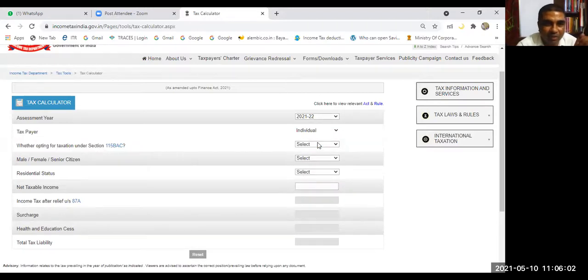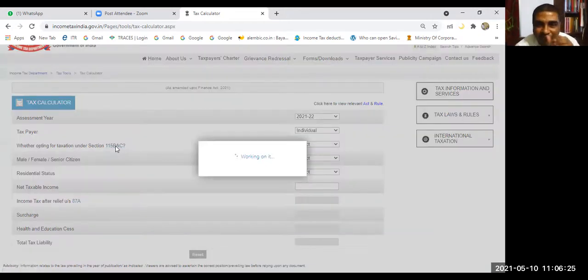Individual. Here it is asking whether opting for taxation under section 115BAC. What is 115BAC? If you know, then fine. If you don't know, if you click here, it will take you to 115BAC. It is a link. 115BAC means new regime. Okay, new regime. If you want to see it, I'm taking you.